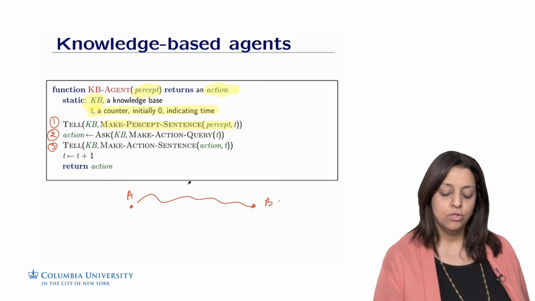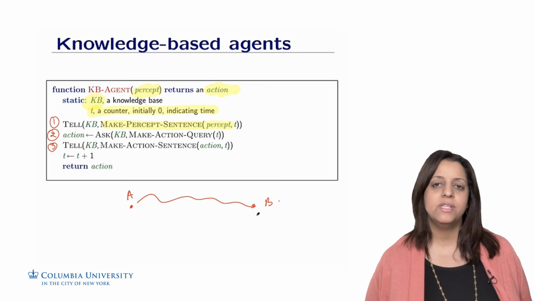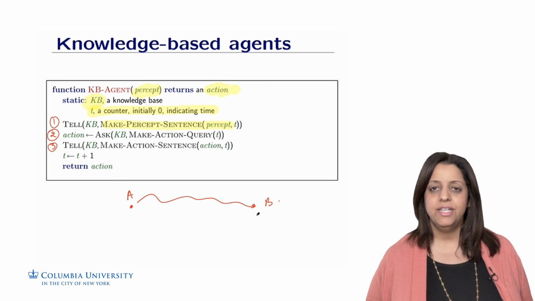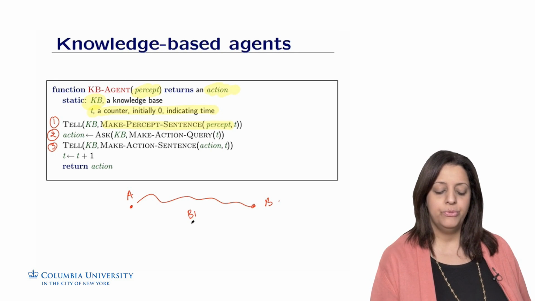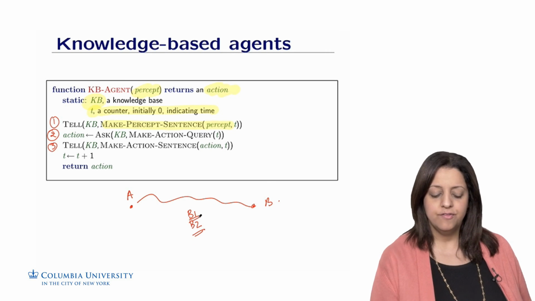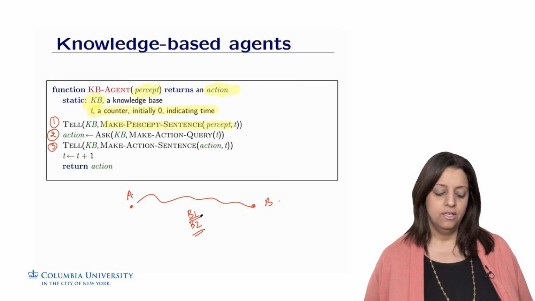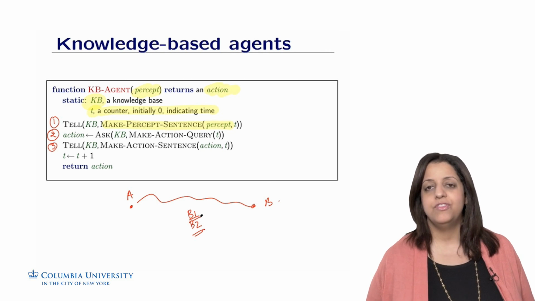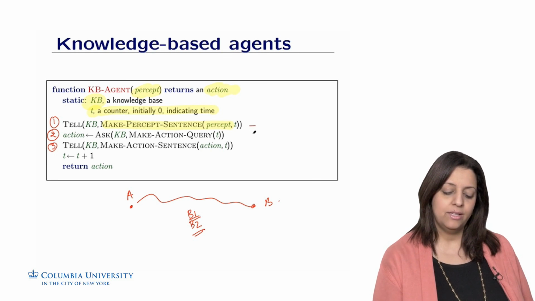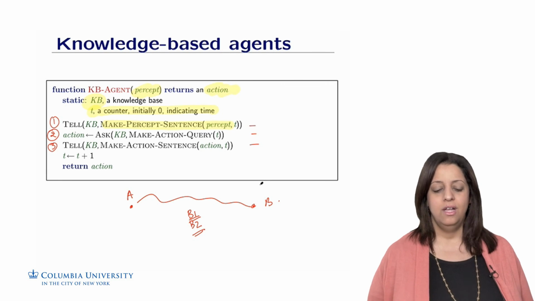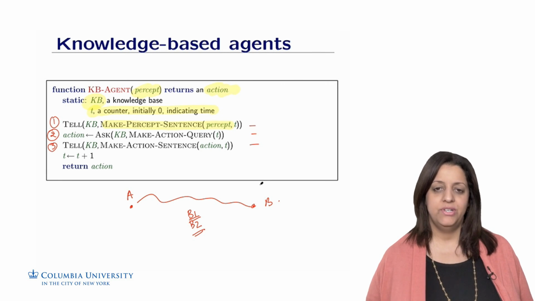For an agent to go from point A to B, it doesn't use any domain knowledge. However, if an agent knows that to go from A to B, it can use bridge 1 or bridge 2, this information could be leveraged by the agent to find the best route from A to B. So the elements that we have here are actually more granular than they appear in the algorithm.